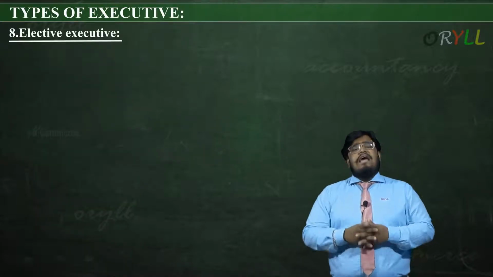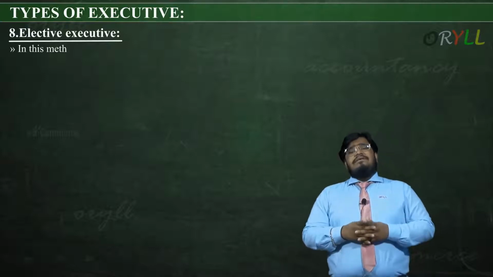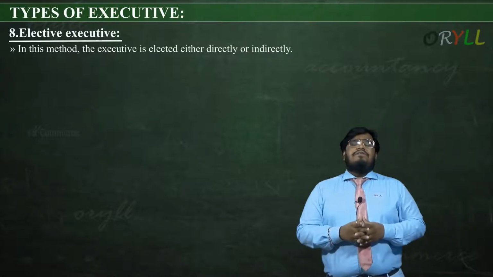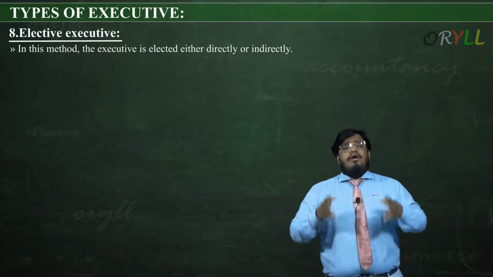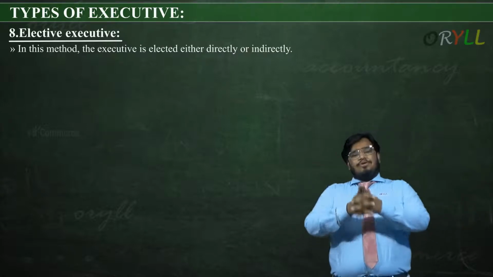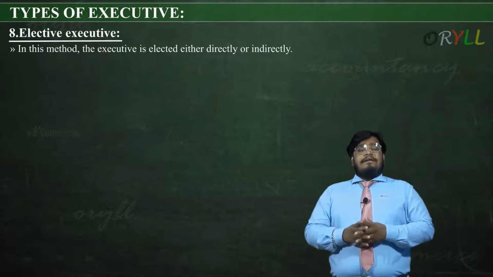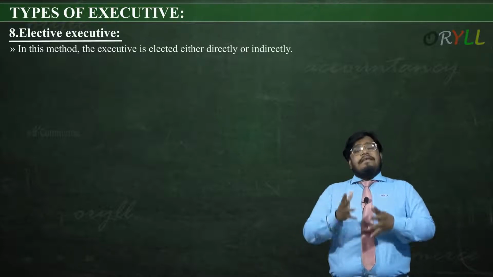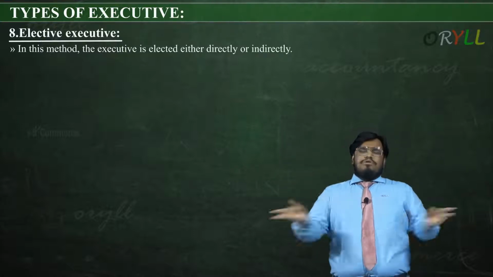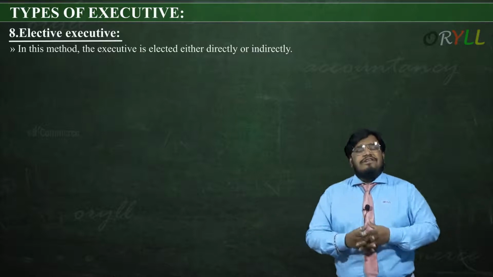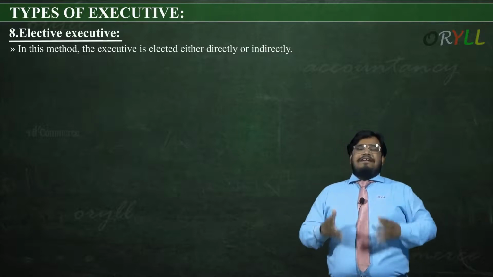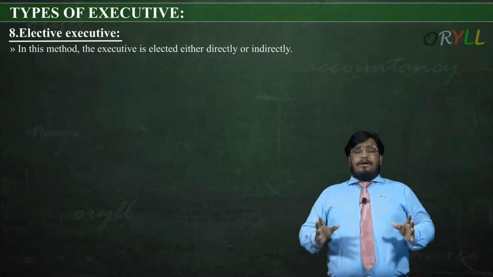Let's understand the next one, that is elective executive. In this method, the executive is elected either directly or indirectly. Guys, in simple words, elective executives are those where there is a kind of democracy in the government. And the other one that we studied previously, in that there will be monarchical rule. That's why they have hereditary executive. And in our 21st century, we mostly follow the elective executive method only, which is done directly or indirectly by the people.